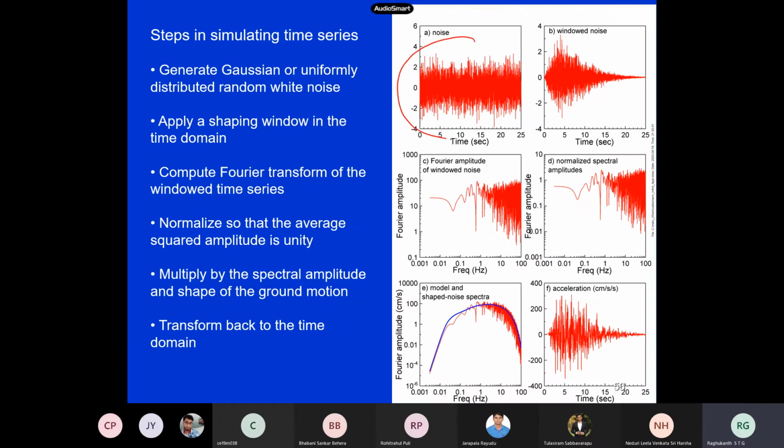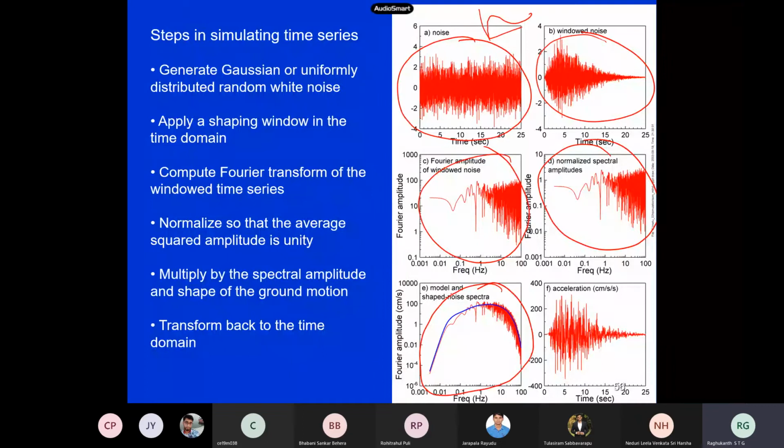So the first step, you simulate a white noise, you window it, multiplying by this type of function. That function is also empirical. Then you take the Fourier amplitude and normalize the Fourier amplitude spectra so that the energy is compressed to 1. Then you multiply by this blue line to look like an earthquake acceleration time history, and then you do the IFFT and get back your acceleration time history. That is a very, very simple concept of generating synthetic acceleration time histories.